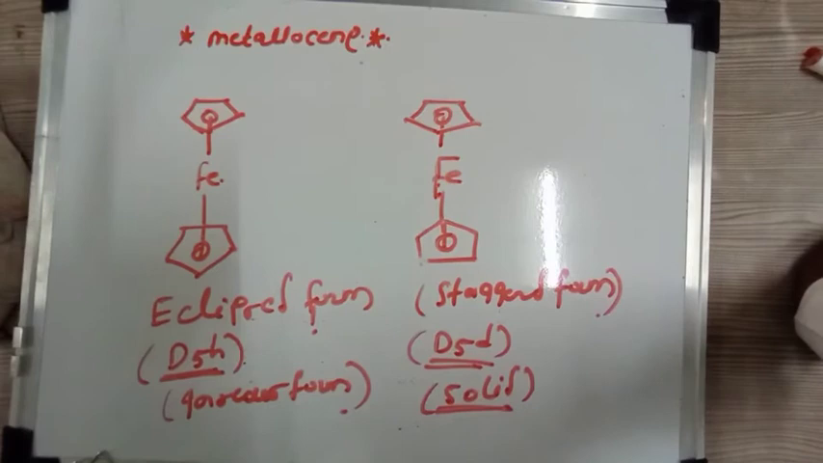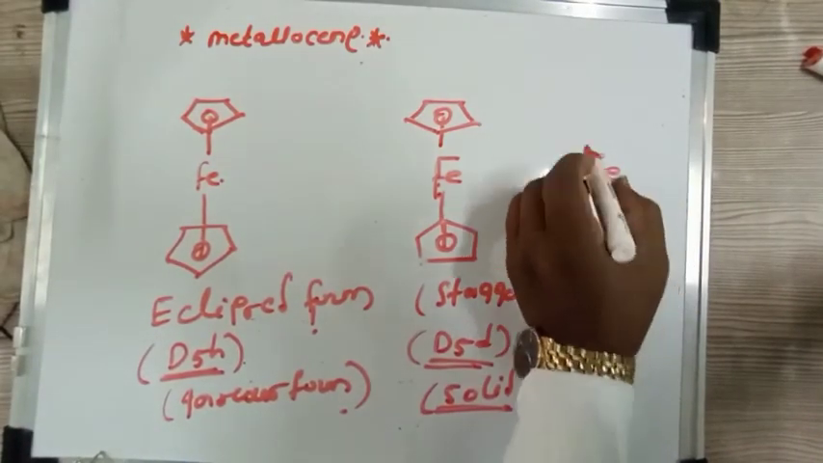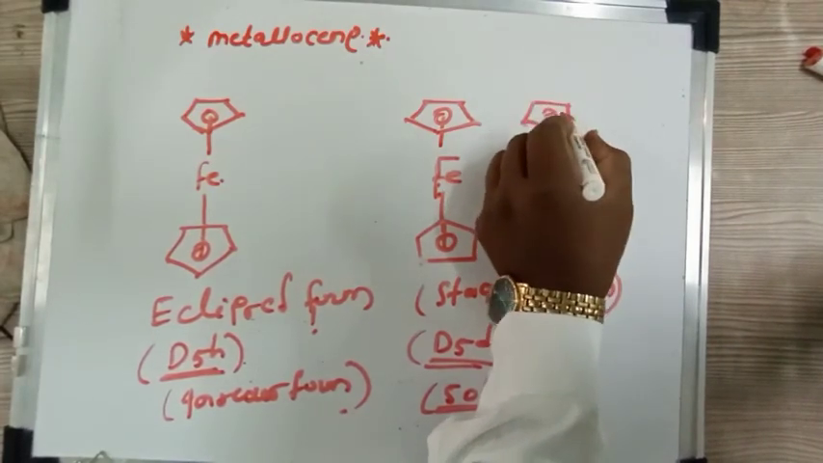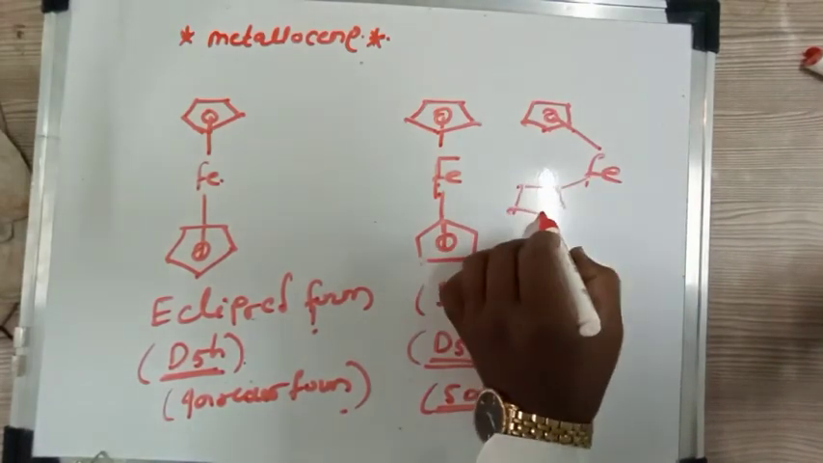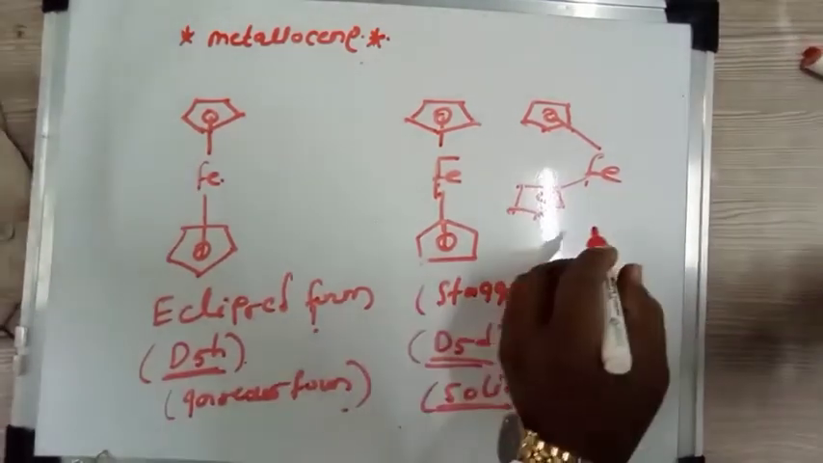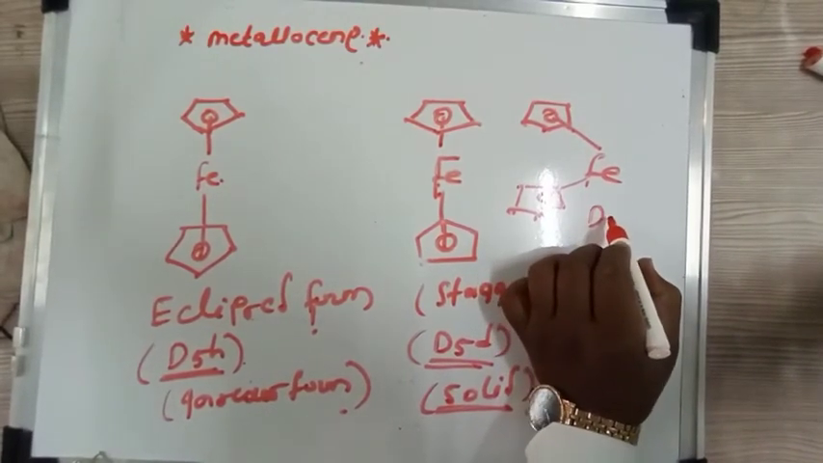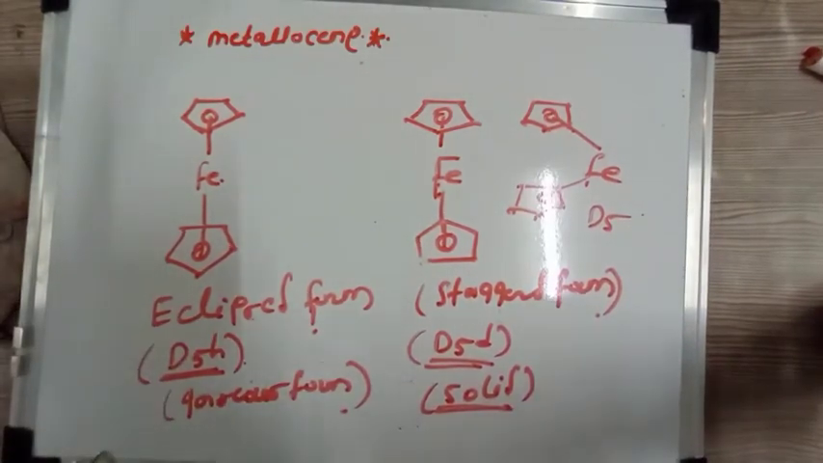And another, if you consider the Fe attached to this cyclopentadiene again, in this case if you consider the point group of this ferrocene, then it is only D5 point group. So you should remember only these two, that is one is eclipsed, another is staggered form. In eclipsed it is D5h, and in staggered it is D5d point group.